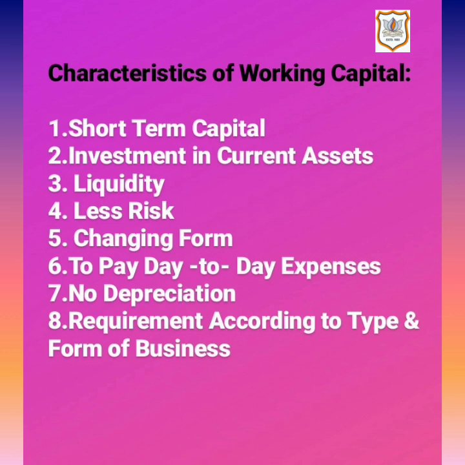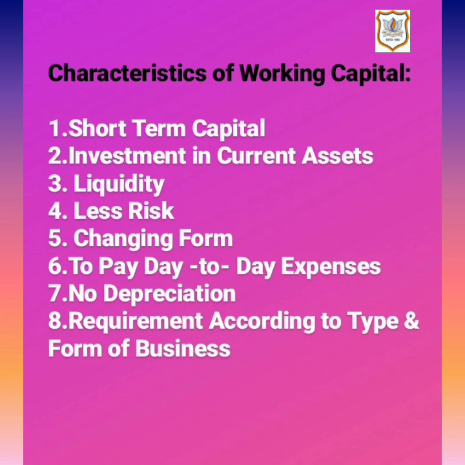Fourth is less risk. As working capital keeps on circulating, it is called circulating capital. As it keeps on circulating, that means sometimes it is converted into finished goods and sometimes finished goods convert into cash easily and quickly. As it converts into cash easily and quickly, the element of risk is very less.